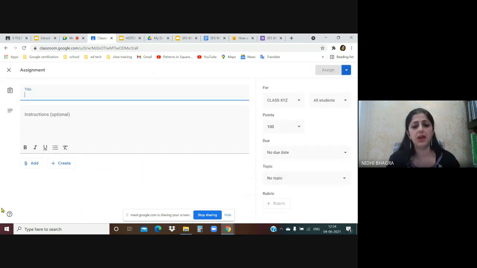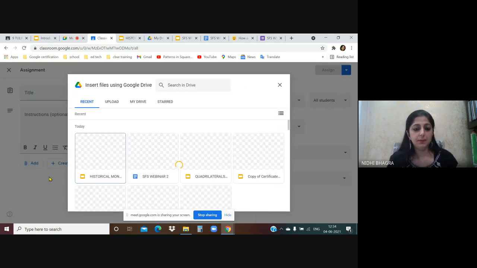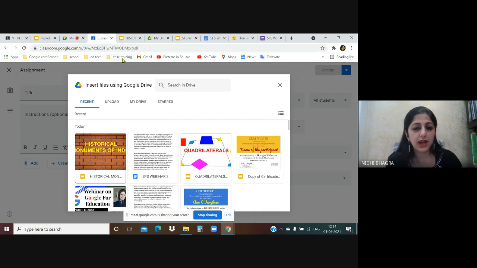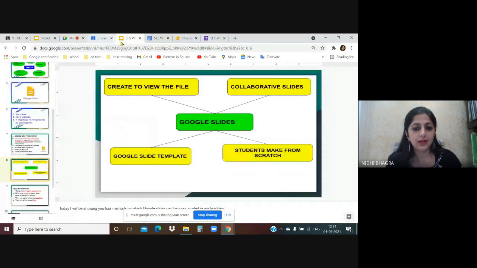Just to save time, I've already created a template. I'll show you. Go to add. Whenever your material is ready in advance, you can directly go to your Google Drive from here and attach. So, Google Drive. I have already created a template. Before I click the template, I'll just close down the extra icons.